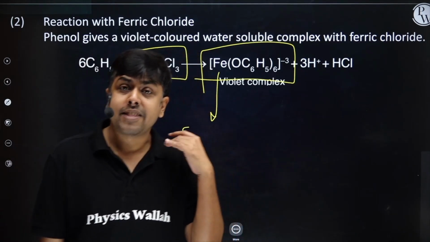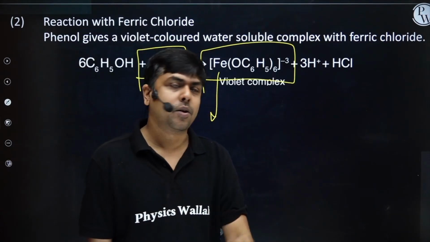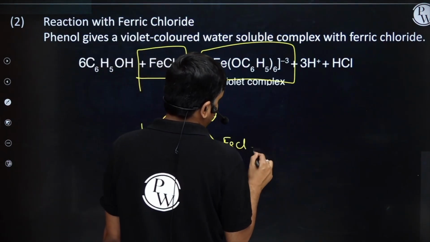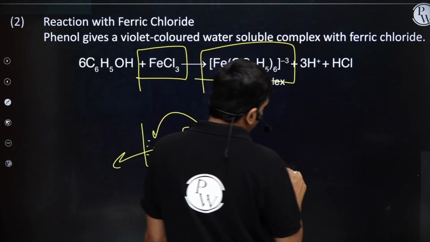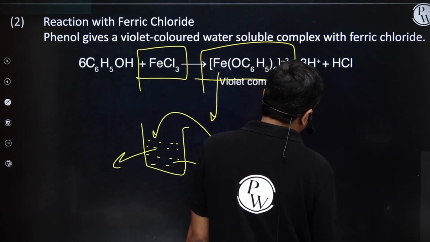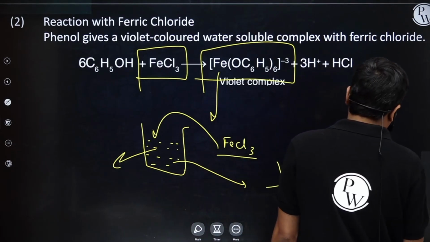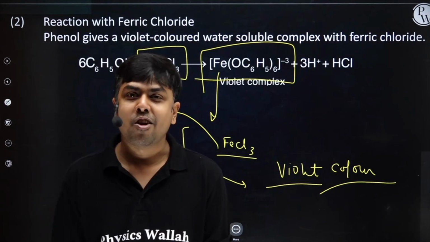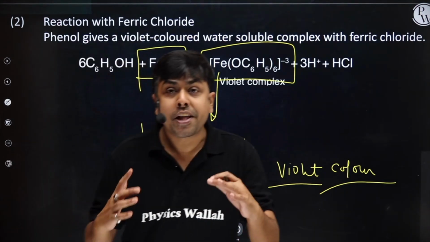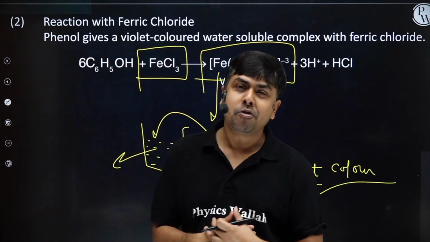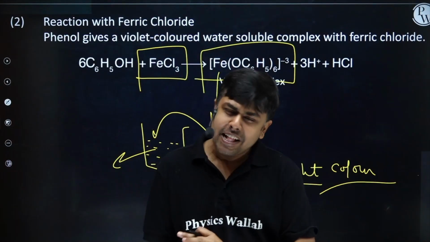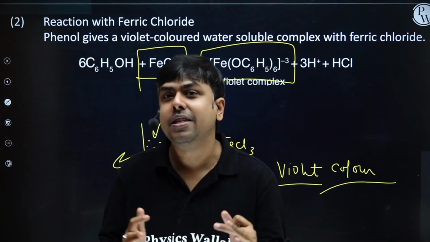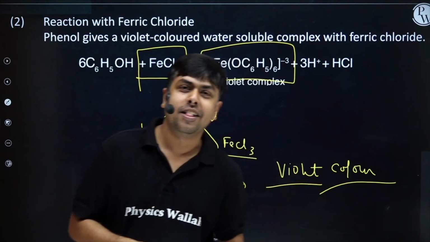Now, if I put FeCl3 over here and I get violet color complex, it confirms the presence of aromatic alcohol. So phenol, whenever treated with neutral FeCl3 solution, we will have a violet coloration, and it confirms the presence of phenol.